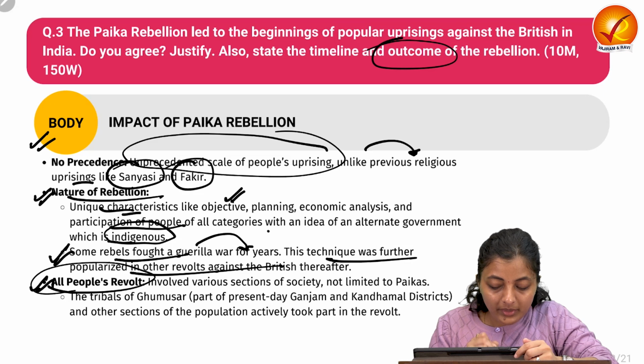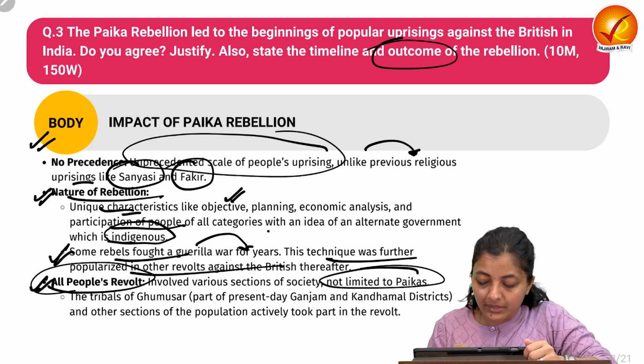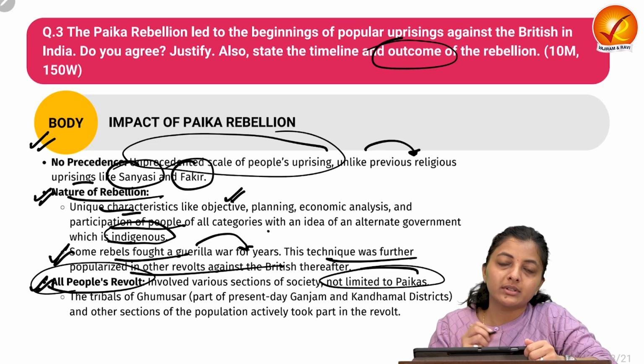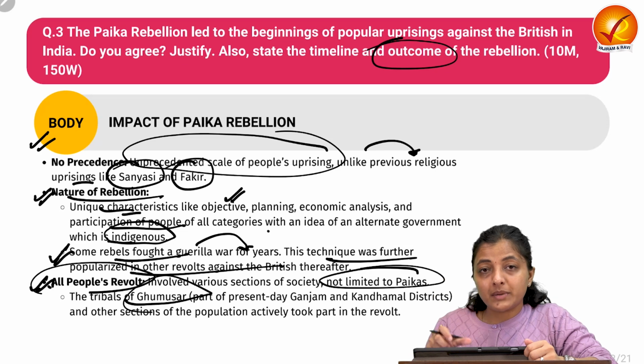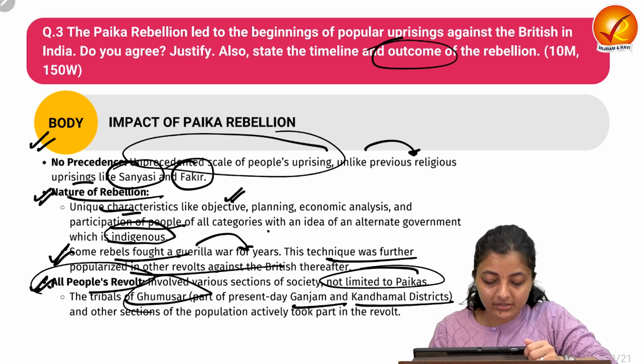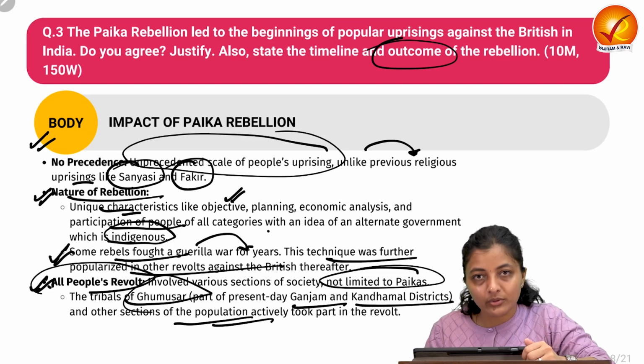So it was an all-people revolt. Various sections of society took part, not limited to the Paikas. You can quote the example of the tribals of Ghumusar, which is present-day Ganjam and Kandhamal district, and other sections of the population who actively took part in this revolt.